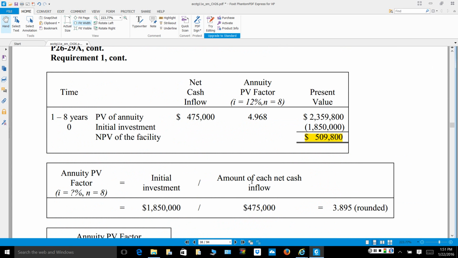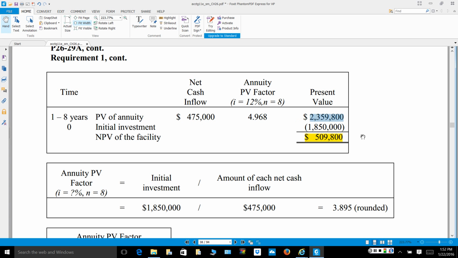This one is fairly simple because I have cash inflows. My time is 8 years. My principal is actually an annuity of $475,000 a year for 8 years with an expected rate of return of 12%. So I can go to my annuity table. I can find 12% over 8 years to find my annuity factor of 4.968. Times the cash flows that I bring in each year tells me that I would bring in the present value